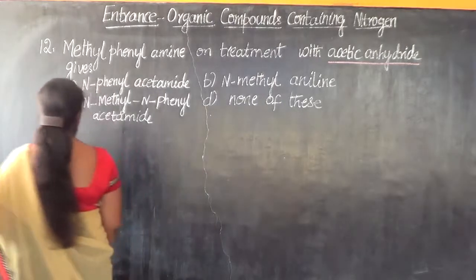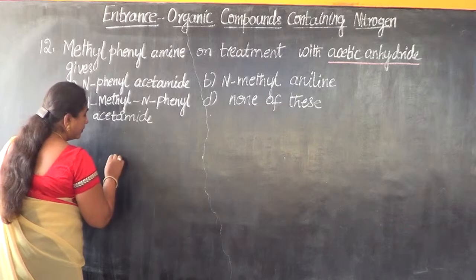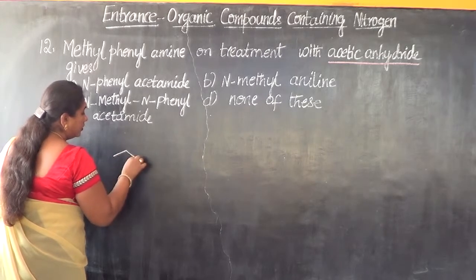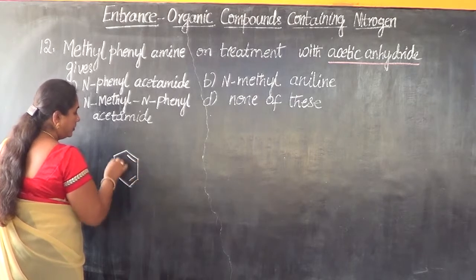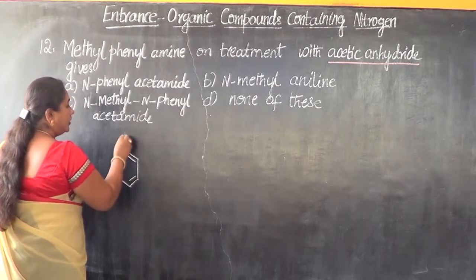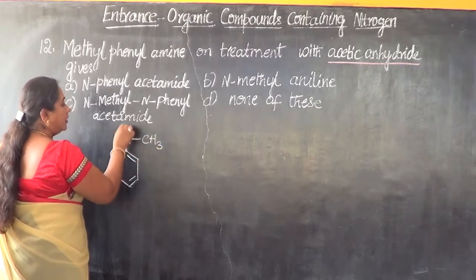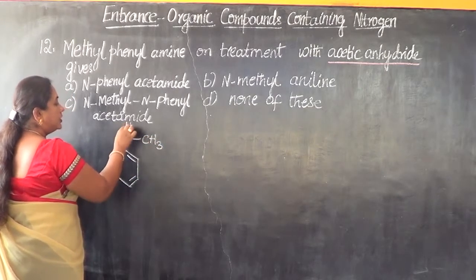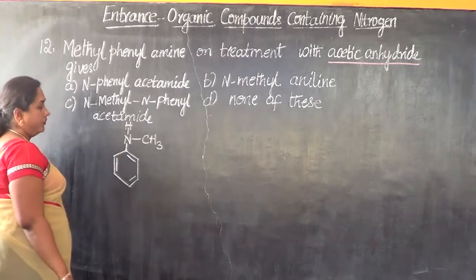Let us write the structure of methylphenylamine. Here is the phenyl group linked with nitrogen, which in turn is linked with the methyl group. Nitrogen is having direct linkage with one hydrogen.